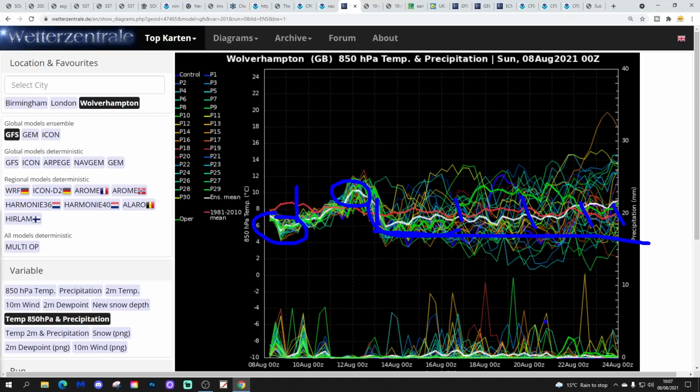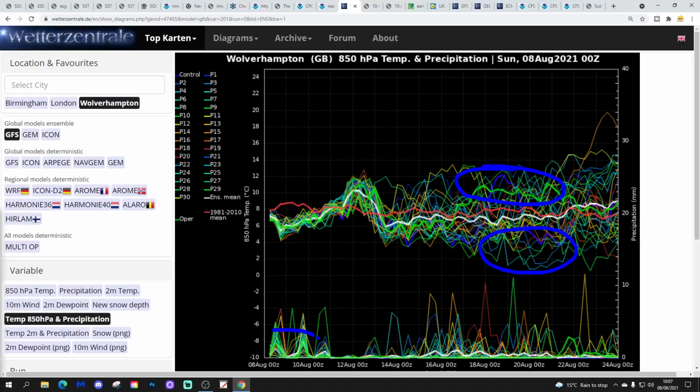And through the following week, through the second half of August, generally looking average to a bit on the cool side, but there continues to be loads of scatter. So we've got these warmer ensemble members up here, which again does include the GFS operational midnight run, which I'll show you in a moment. Got these cooler ensemble members down there. So the uncertainty about the second half of August goes on.